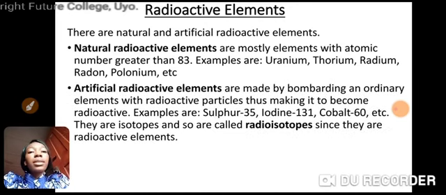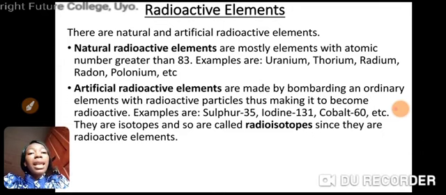The second one is artificial radioactive elements. These are made by bombarding an ordinary element with radioactive particles, thus making it become radioactive. When you hear the word artificial, it means that it is not what? Natural. It was man-made or it was manufactured. Originally, those elements were not radioactive, but because they've been bombarded with radioactive particles, they became radioactive.